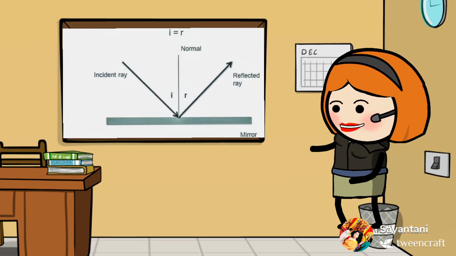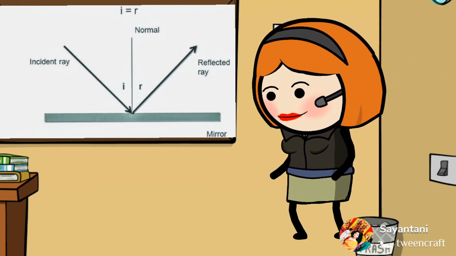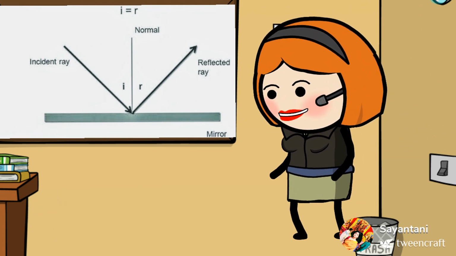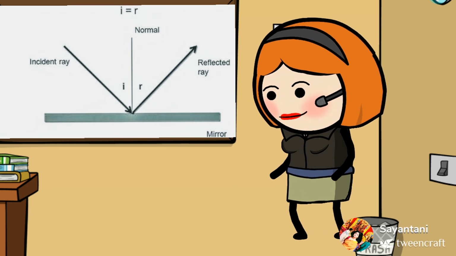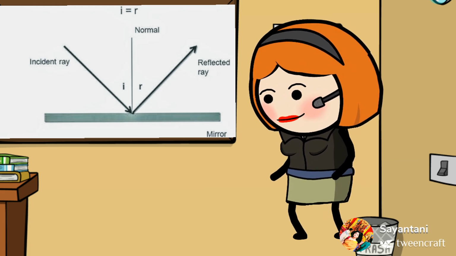So over here you can see the diagram of reflection, the process of reflection. What is happening over here is that a light is incident on a point of incidence and then it is getting reflected. There is one mirror placed over here, and the incident light strikes the point of incidence and is reflected back to the same medium. Suppose the light is coming from air, it is striking the surface of the mirror and returns back to the air. This phenomenon is known as reflection.